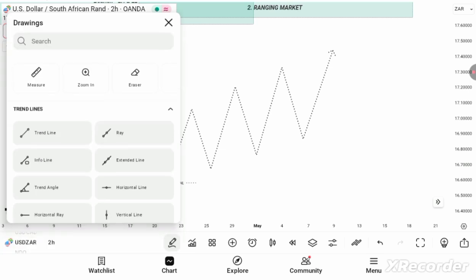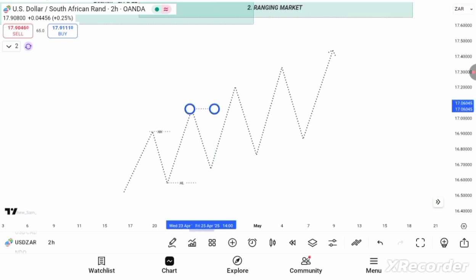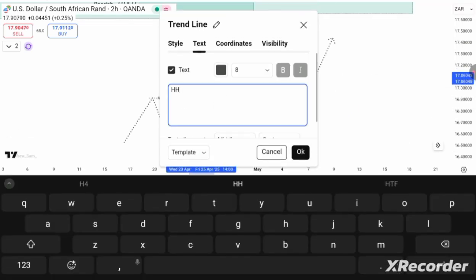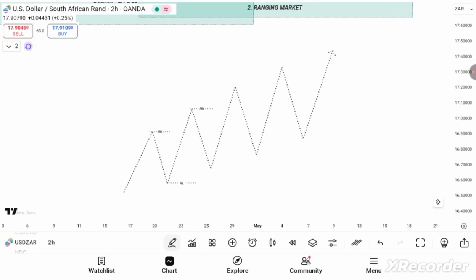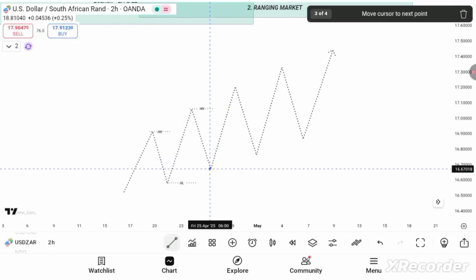All right, so we have this high also a higher high. Each of the highs, they are higher highs, and this is a higher low.